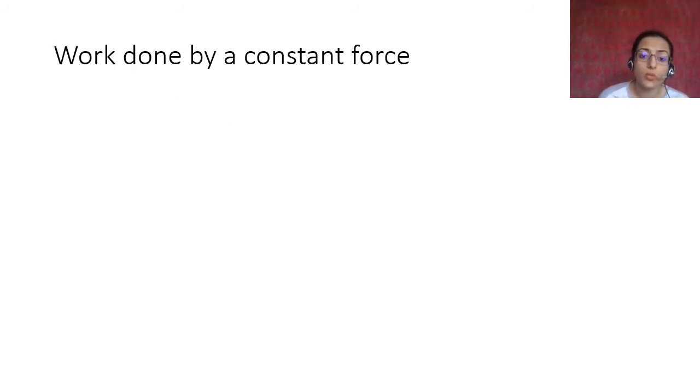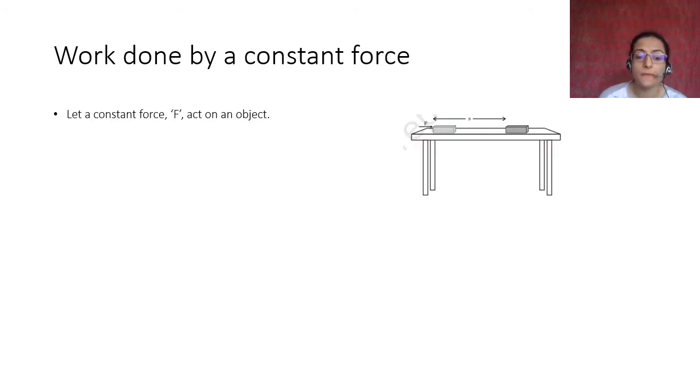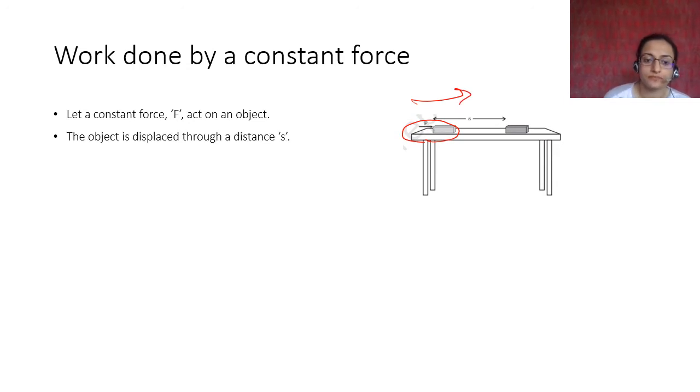Now we talk about work done by a constant force. Okay. So we talked about the two important things for work to be done. You have to exert a certain amount of force and the object needs to be displaced a certain distance. So let a force F act on an object. Now you see that F is acting on this object in this direction. Okay.